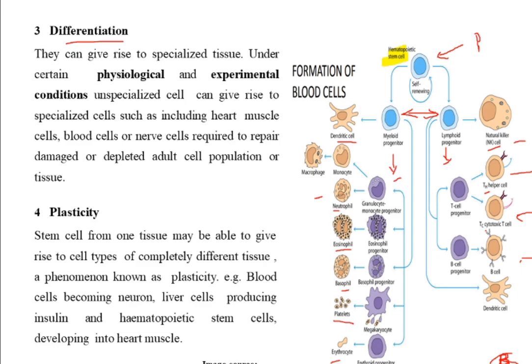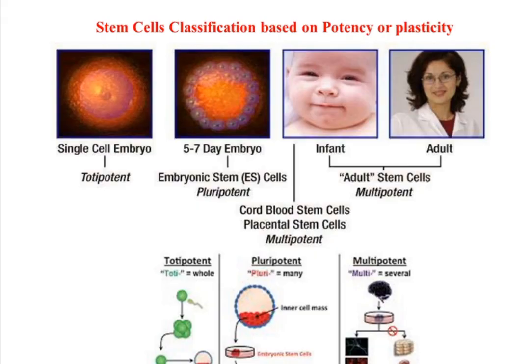So for the stem cells here, the example is different. The stem cell having plasticity is able to get converted into erythroid, that is your RBC, or your B cells, which produce antibodies. So that is the fourth character, plasticity. Now this is the stem cell classification based on the potency or the plasticity. How much potential the stem cell has, on the basis of that we have differentiated this into 3 types or 4 types or 5 types.